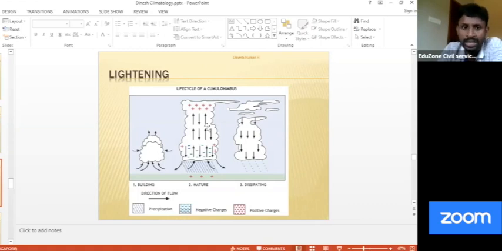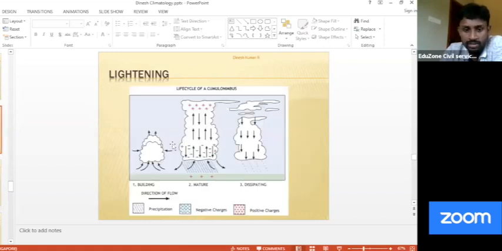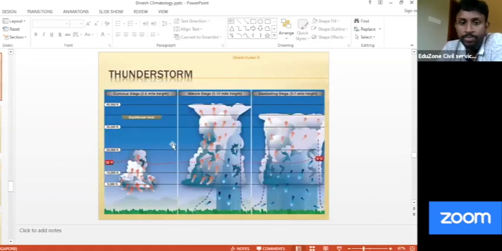I guess there is no need to write anything. That is your lightning. Same thing, you can see it can be between different clouds as well. You can see it here clearly. So please remember, it is associated with different charges. That's it. Okay. So this portion is done.